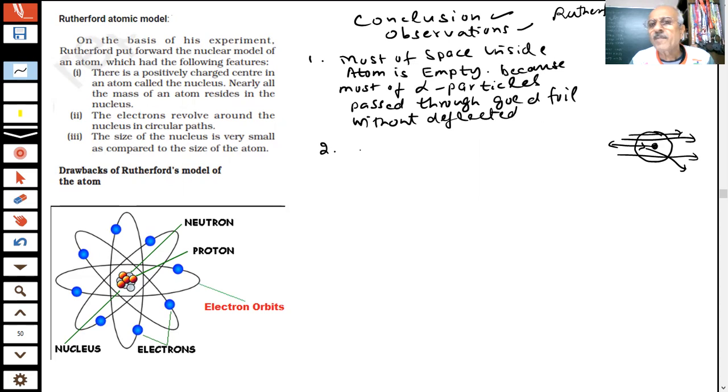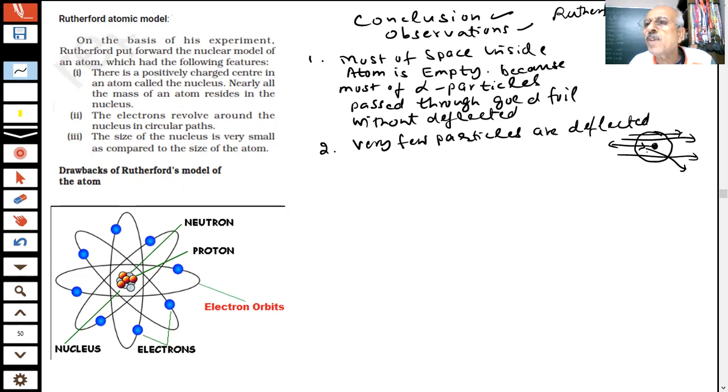Is it clear? Second important point. Very few particles are deflected, students. Deflected means they change their path. Very few. As they come here, supposing it is coming and deflected. When will it be deflected?